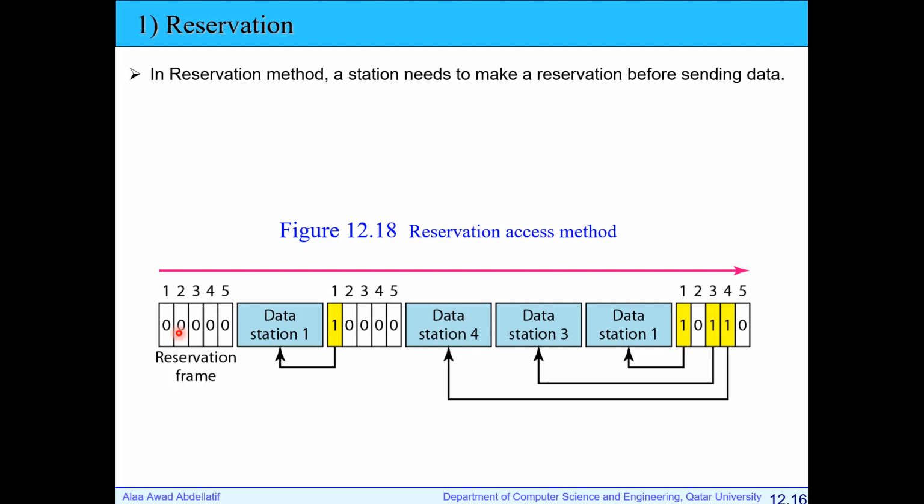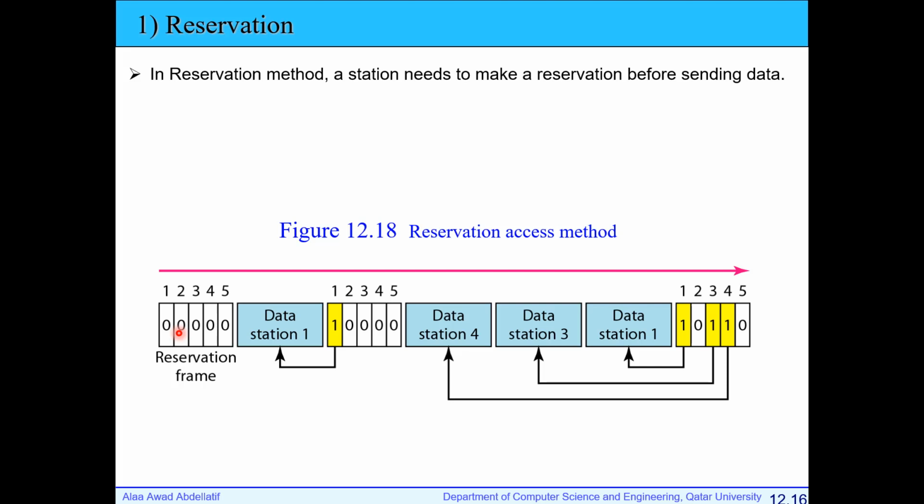In the reservation technique, each station that needs to transmit will make a reservation before sending the data. Unlike random techniques, where each station that has data can send, now each station needs to reserve first. How can the station make this reservation? We define a reservation frame. It is a very short frame with very short slots. I divide this frame into slots, and each station that needs to send will reserve one.